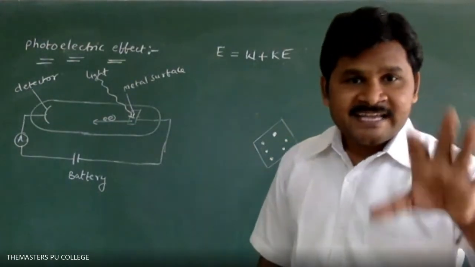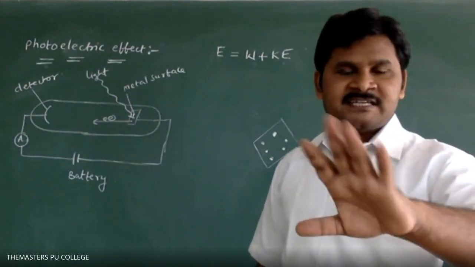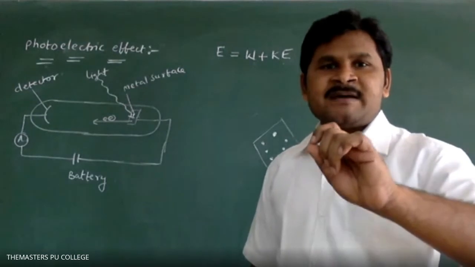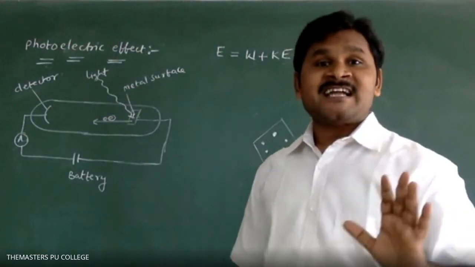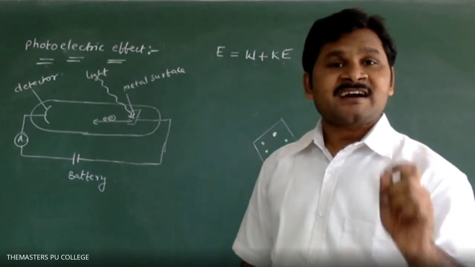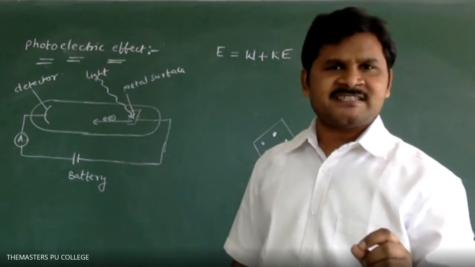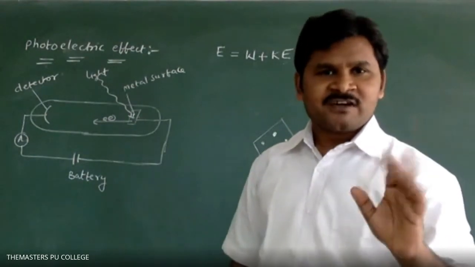Somebody asked whether equal is enough. Equal is not enough. The minimum frequency of incident light which can cause a photoelectric effect.